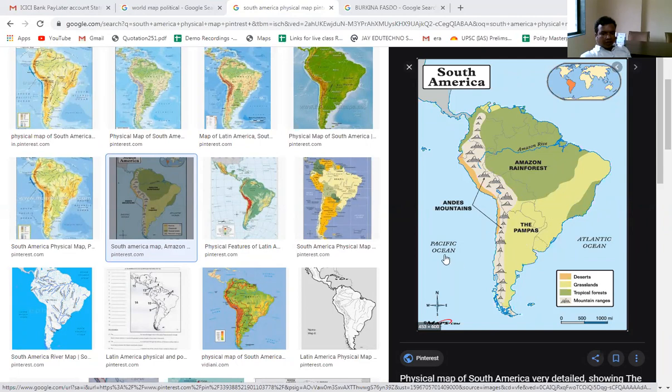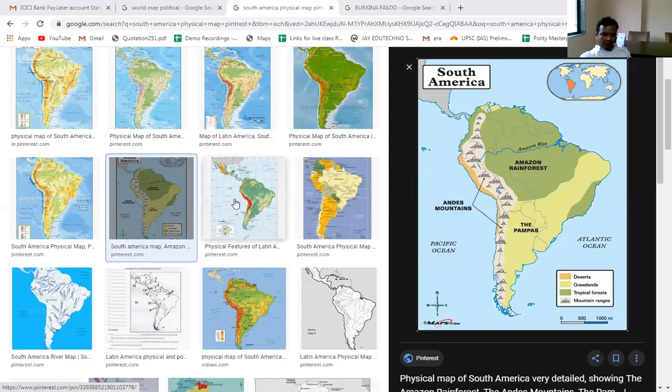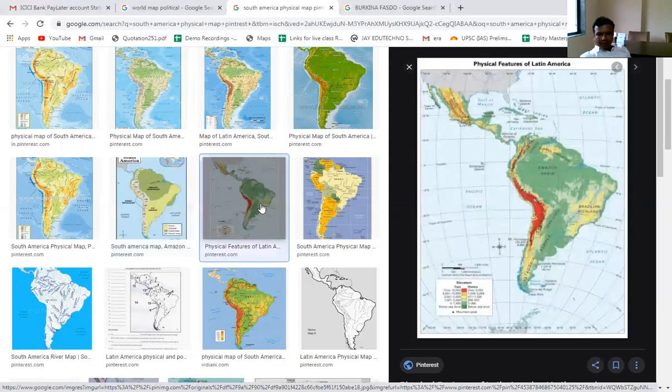One of the important features of South America is that the equator passes through the north part of South America. One second, let me go to this image. Can you see here that the equator passes through the north of South America? Got it? While in Africa, the equator passes through the middle of Africa.